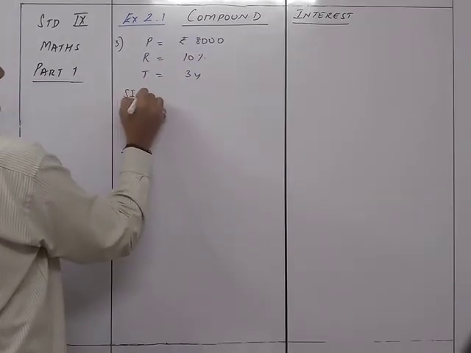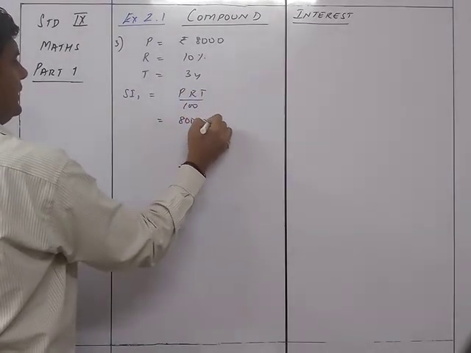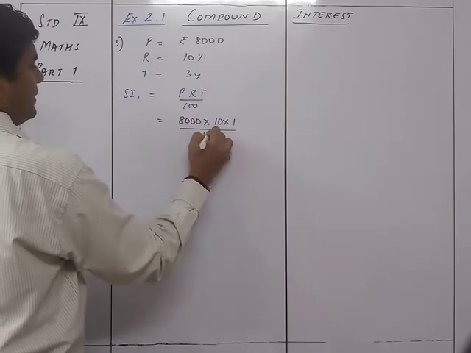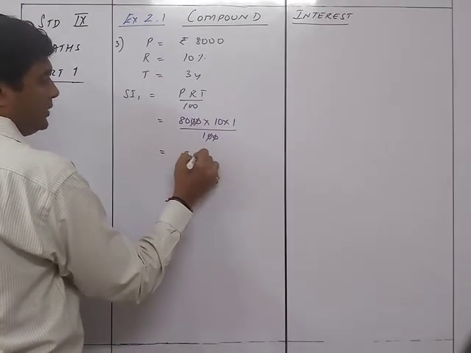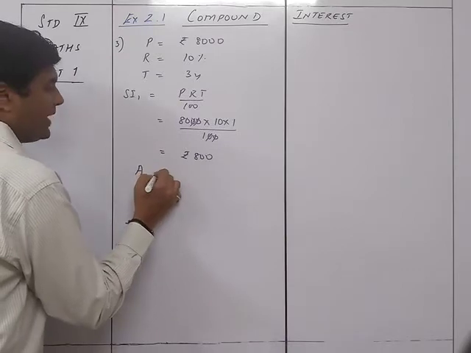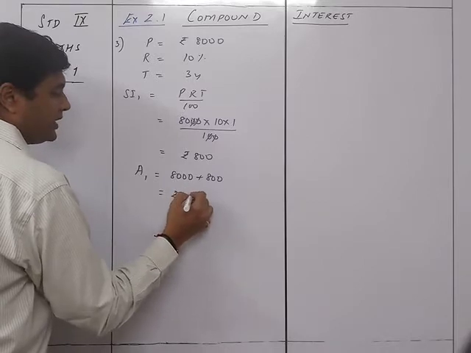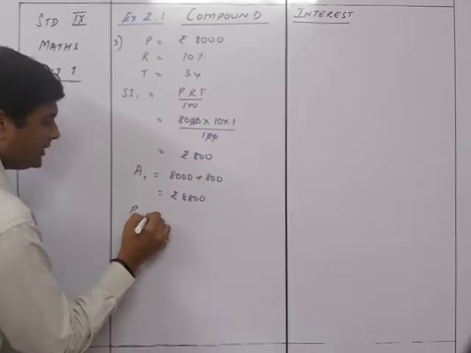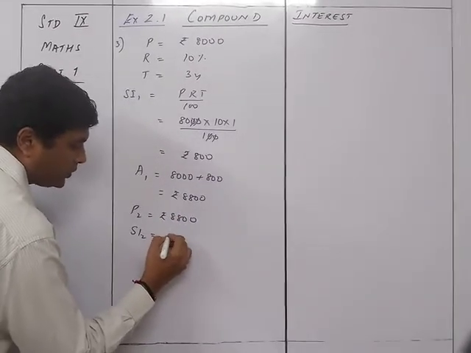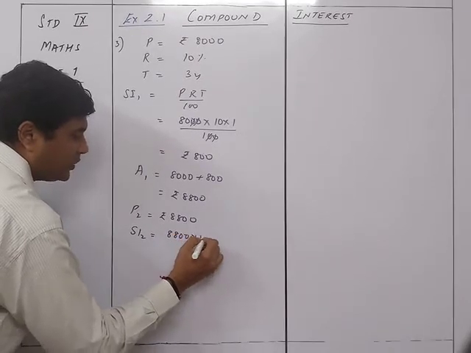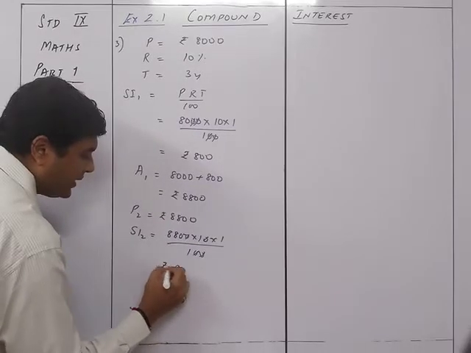So first one, SI1 will be equal to PRT upon 100, that is 8,000 into 10 into 1 upon 100. Remember not to take more than 1 year over here because it's always going to be 1 year. So 800 rupees. So A1 will be equal to 8,000 plus 800, that is equals to rupees 8,800. Therefore P2 is equals to rupees 8,800. So SI2 is going to be equal to 8,800 into 10 into 1 upon 100. That will give me rupees 880.